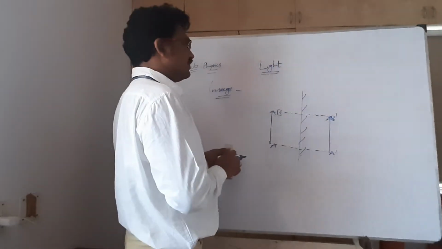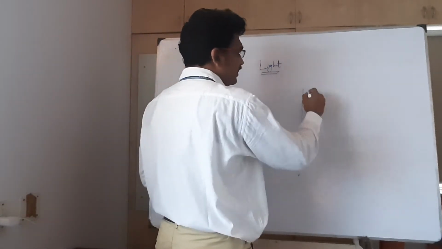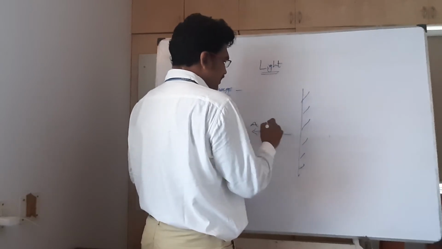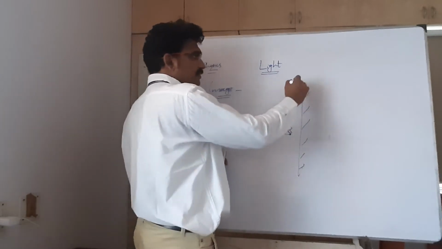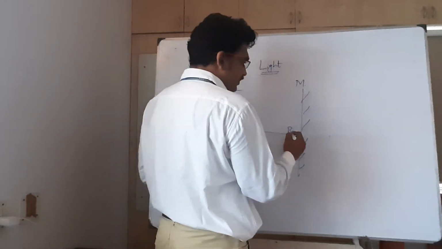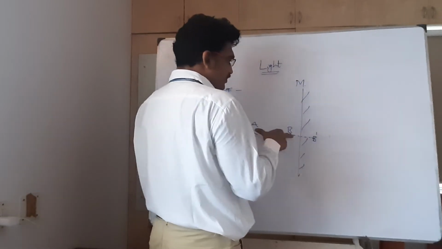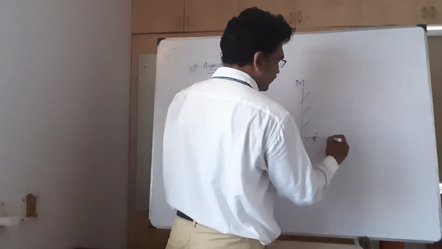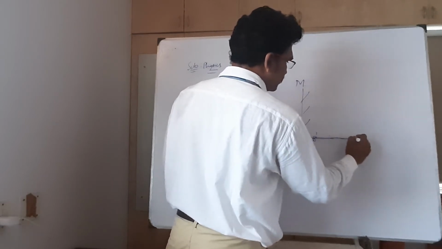This is one thing you have to understand. And at the same time, we can discuss another one. Again, this is a mirror. Here I can take this as A and this as B. Now you see the object is perpendicular to the mirror. When the object is perpendicular, what can I do? How much distance is there? The same distance, then it will be B dash. Then how much distance is there? I will take, and here A dash will be there. Now if I join, then this will be.